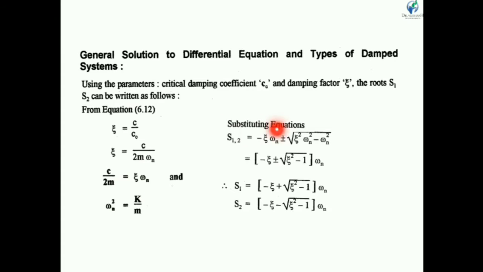If we put this value in the solution, then we get s1,2 is equal to minus zeta omega n plus or minus root of zeta squared omega n squared minus omega n squared. So we rewrite this equation: s1 is equal to (minus zeta plus under root zeta squared minus 1) into omega n, and s2 is equal to (minus zeta minus under root zeta squared minus 1) into omega n. So we get two solutions, s1 and s2, in terms of zeta and omega n. Now the solutions depend on the natural frequency and the damping factor.